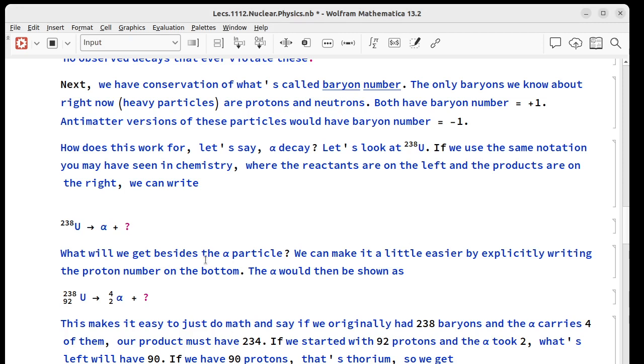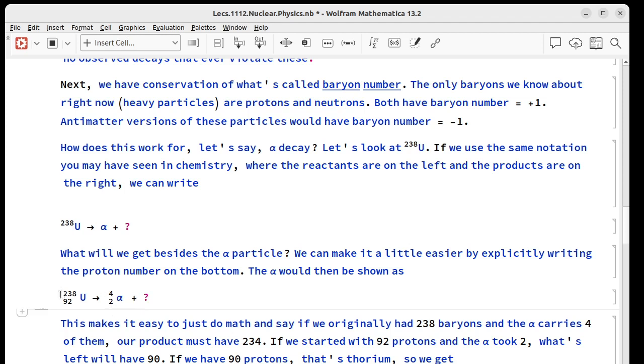Well, we can write the proton number and nucleon number on the alpha and uranium. Uranium is 92 protons. U-238 is 238 baryons altogether. The alpha particle is 4 baryons, 2 of them are protons. So what's left?